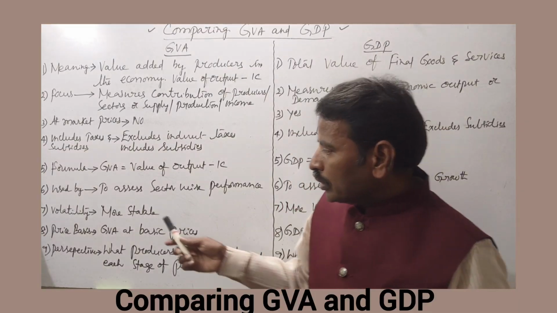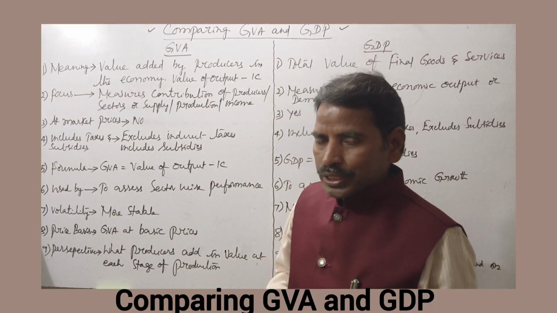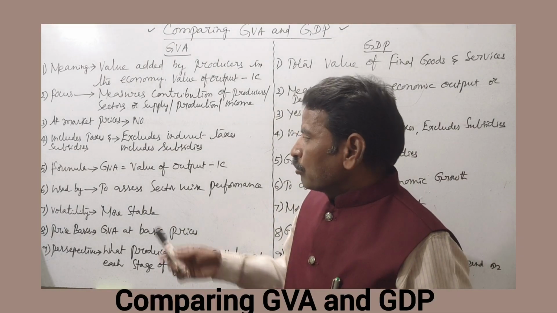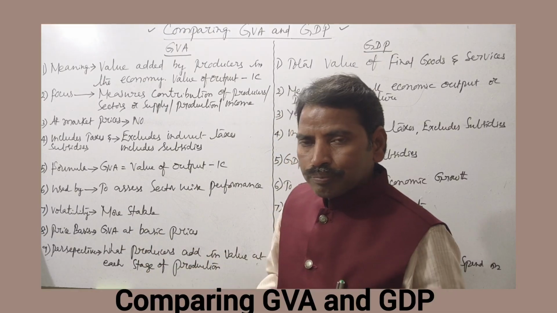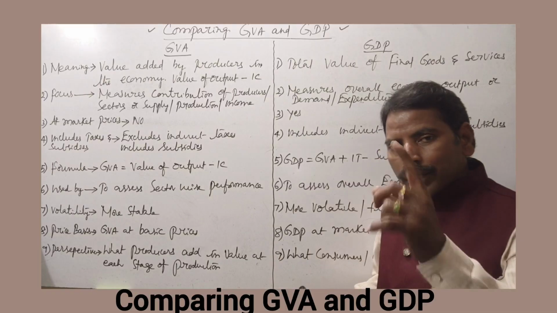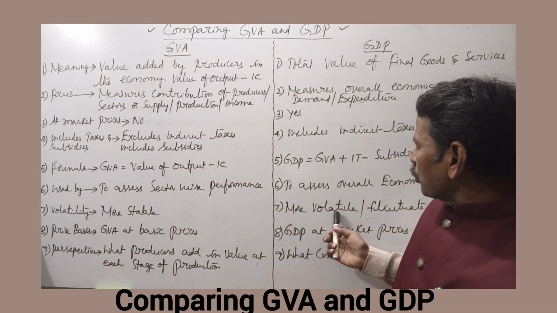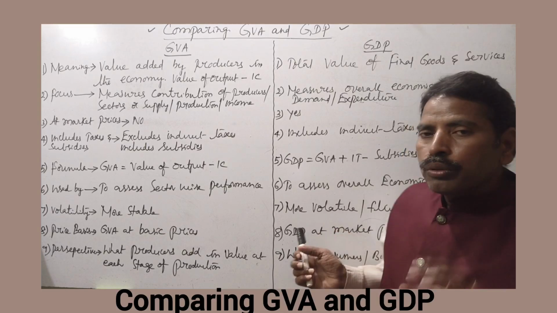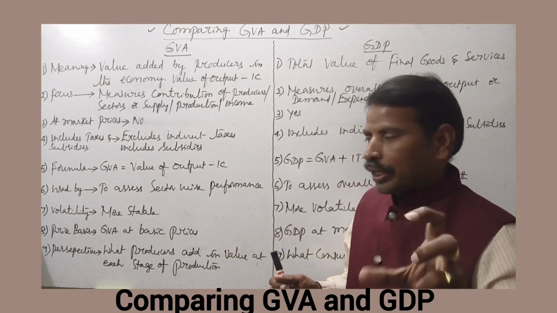Next, seventh one, volatility. In the case of GVA, it is more stable. But on the other side, gross domestic product is more volatile, it fluctuates more.